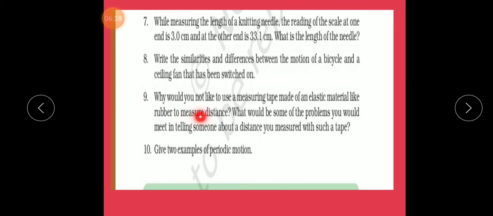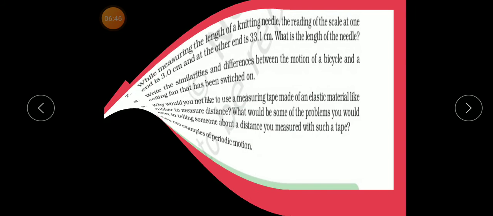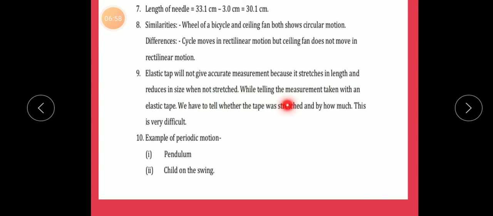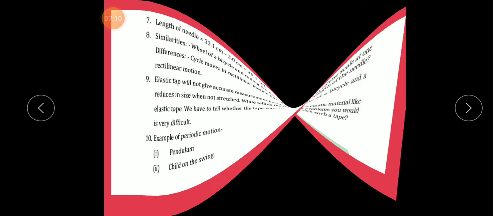Question number 9. Why would you not like to use a measuring tape made of an elastic material like rubber to measure distance? What would be some of the problems you would meet in telling someone about the distance you measured with such a tape? Answer: an elastic tape will not give an accurate measurement because it stretches in length and reduces in size when not stretched. While telling the measurement taken with an elastic tape, we have to tell whether the tape was stretched and by how much. This is very difficult.